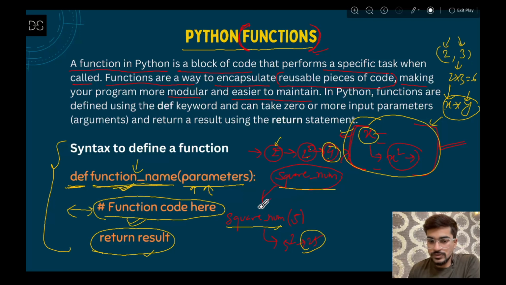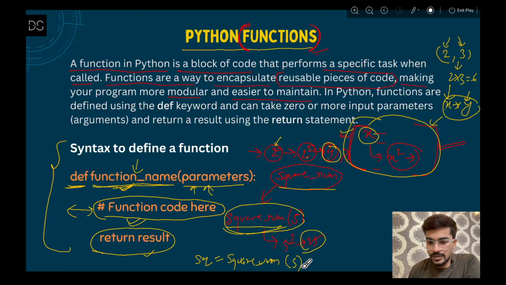If you call this function again, you can store the result in any variable. Let's say I am giving a variable sq and I am calling that function square num, pardon my handwriting, and you will pass, let's say 5. So what will happen?